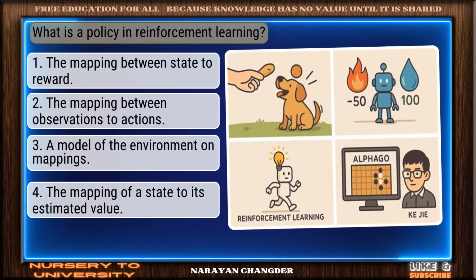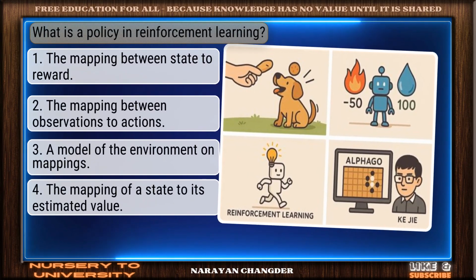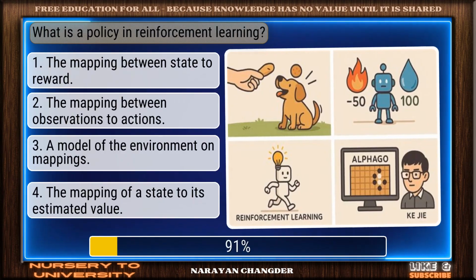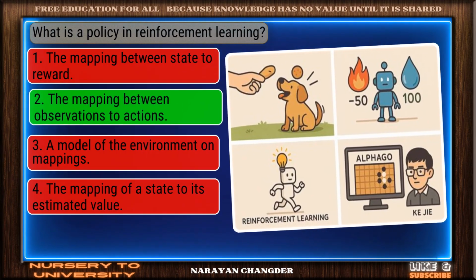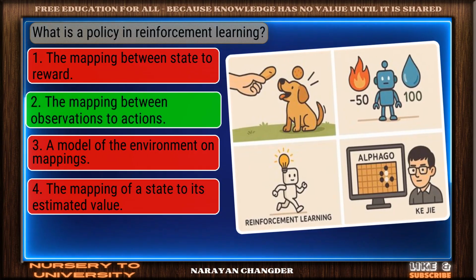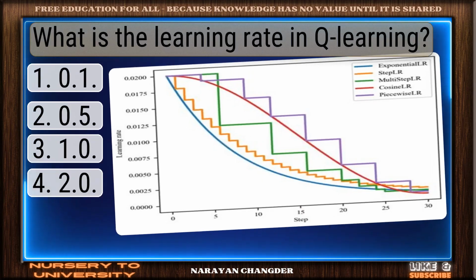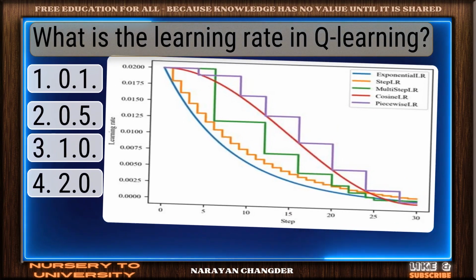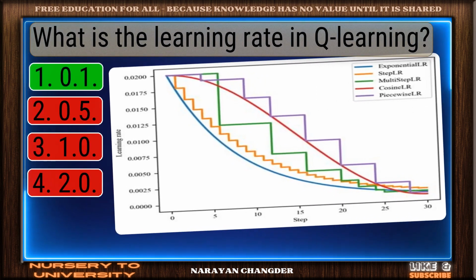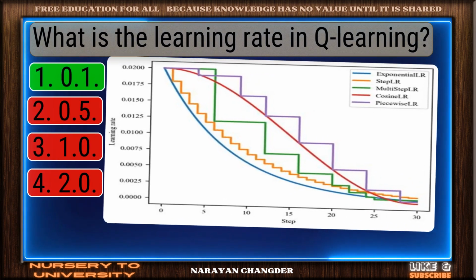Question number 49. What is a policy in reinforcement learning? Good thinking. The mapping between observations to actions is the right answer. Question number 50. What is the learning rate in Q learning? Right choice. 0.1 is the best answer.